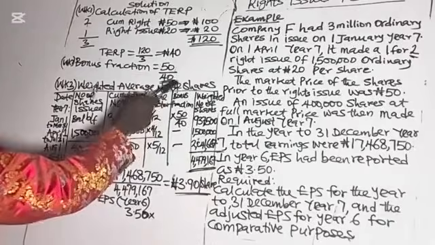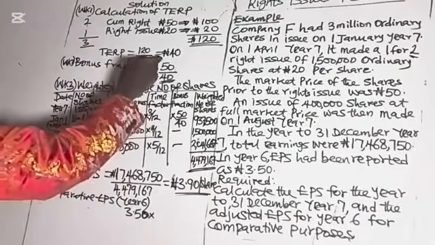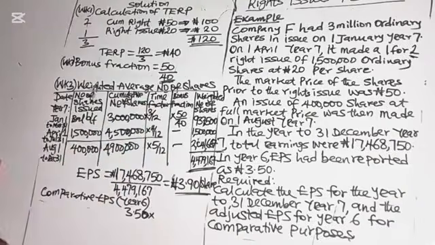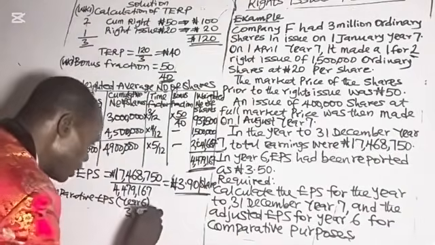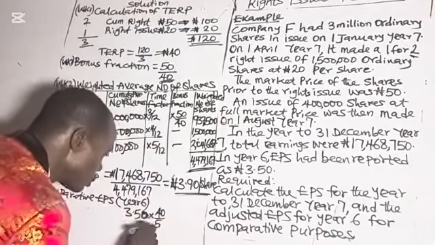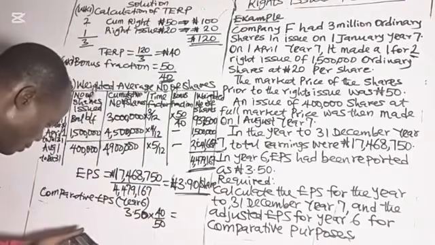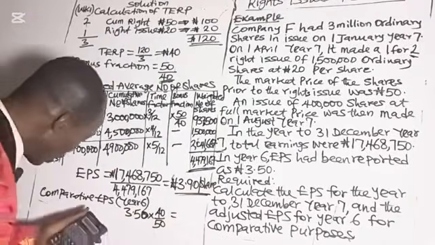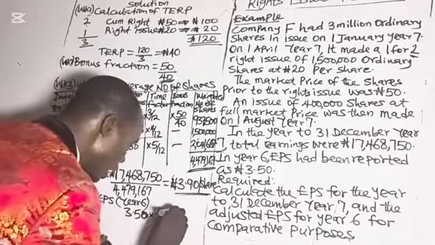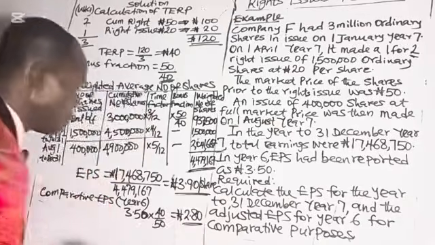The reciprocal becomes 40 over 50. The numerator goes to the denominator, while the denominator goes to the numerator. So we have 40 over 50 as the reciprocal. So 3.5 times 40 divided by 50. So we have 2 naira 80 kobo. That is the comparative EPS.